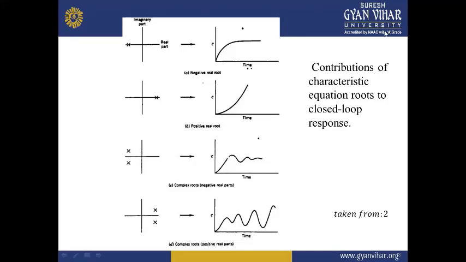The introduction of complex conjugate roots with a negative real part will give stability, but the system will not reach the steady state point within the specified time; it will take some time, after a few oscillations.